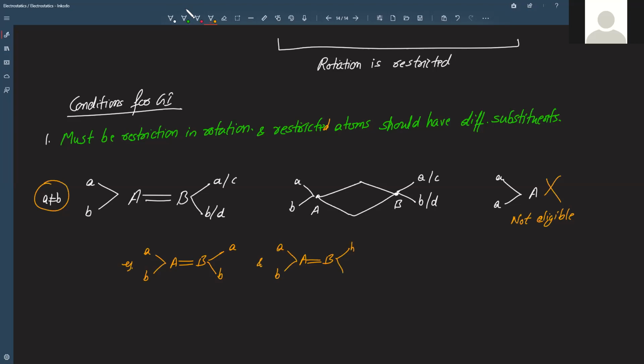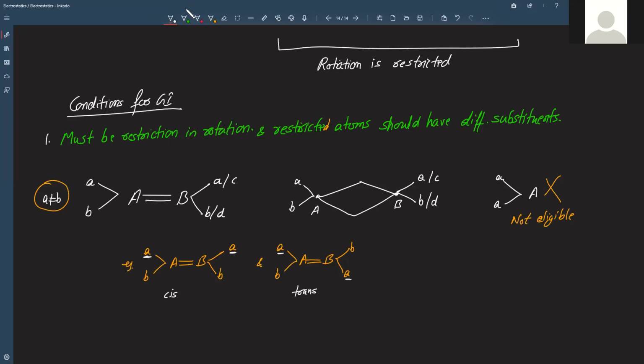What we see here is that this A and A are on the same side, but here this A and A are on opposite sides. So this configuration is called cis and this configuration is called trans, right? And they cannot rotate. If rotation is not possible, these two different entities exist in isolation.